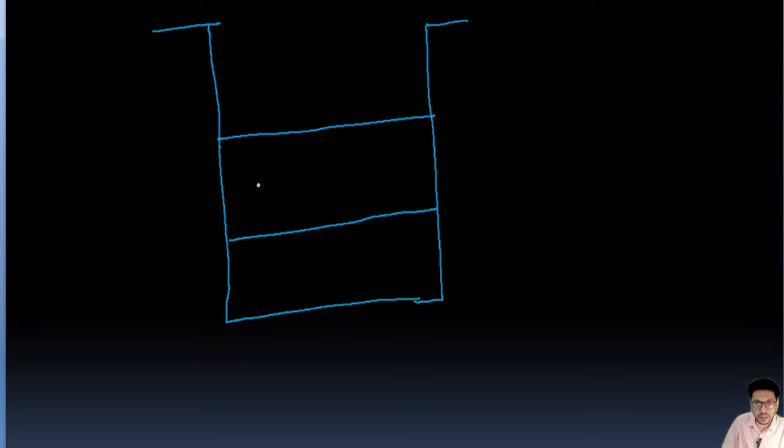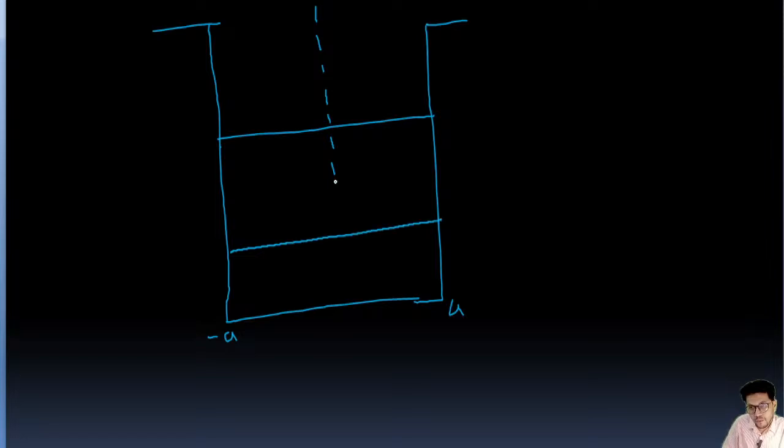So the graph for this potential well is going to be: minus a, this is a, and this is the origin, a line passing through the origin. This is 0, and if you draw the graph, this is n equal to 1, and this is n equal to 2.